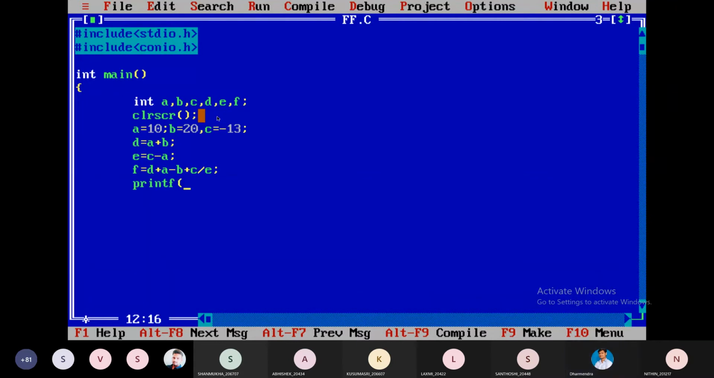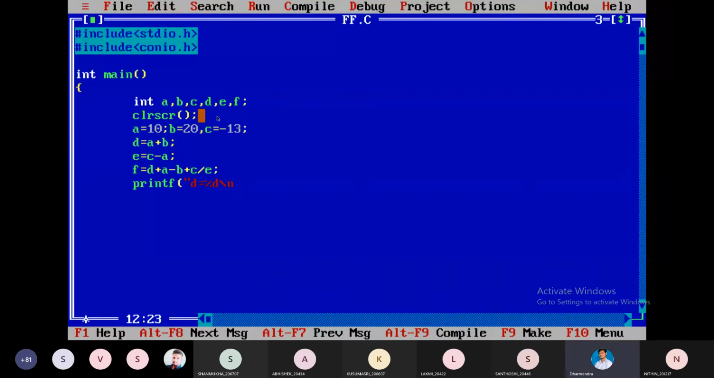Printf. A value I'm printing: A is equal to %d. A value, B value, C value we already assigned. Let us print D, E, F values. D is equal to %d backslash n. Now I am using new symbols. These are the escape characters. While discussing C tokens, I will explain each and every symbol.